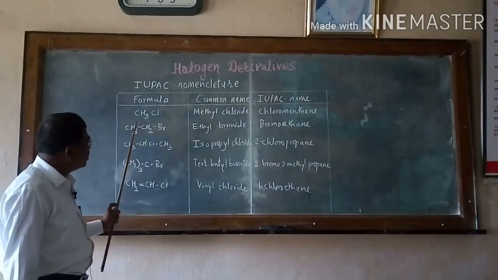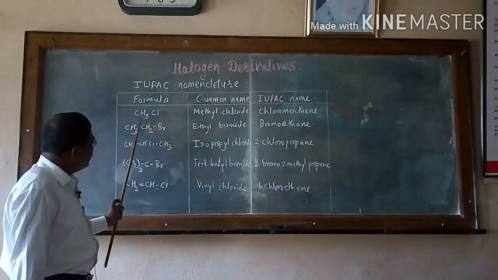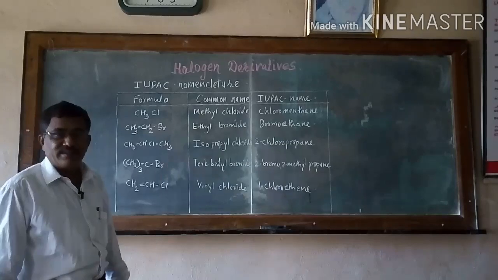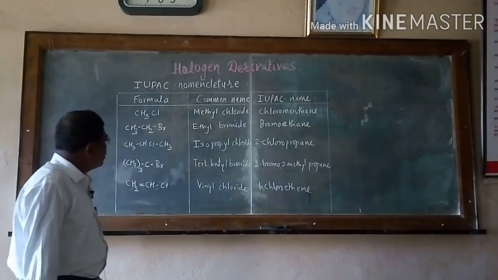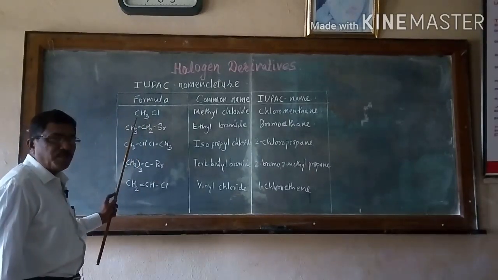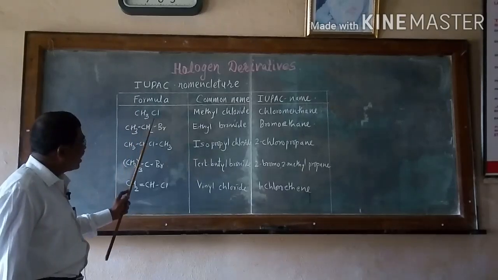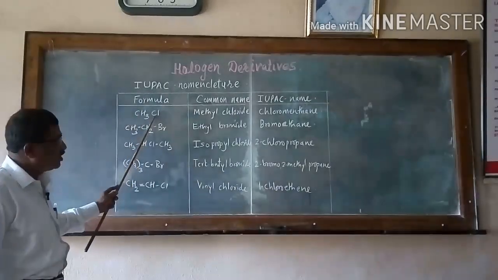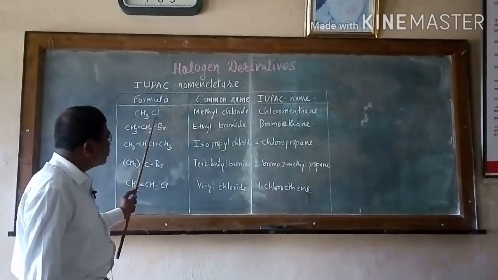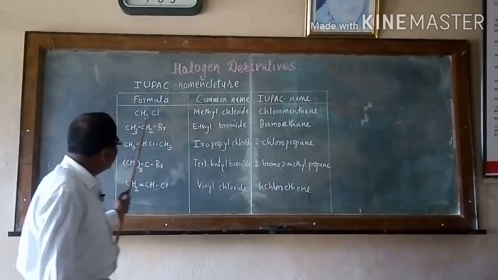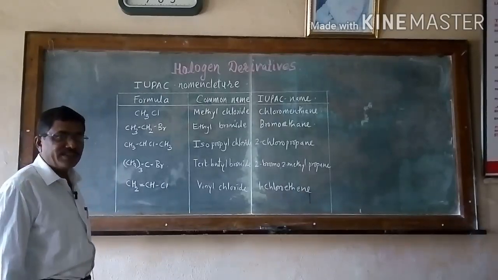By using this rule, this CH3Cl, it is methyl chloride, its common name, but we can give its name as a haloalkane. Halo means any halogen present in the compound, and then we have to see what the basic parent is. Here there is a methyl group present and a halogen atom called chlorine. Hence it is called a haloalkane. Halo means first chlorine, therefore chloro, and this is the methyl group, so chloromethane is its IUPAC nomenclature.